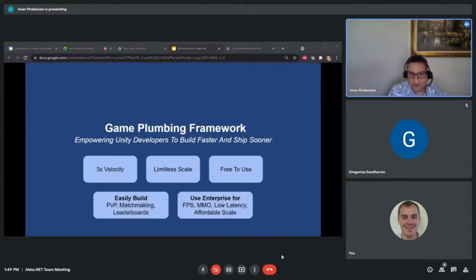So the way Game Plumbing Framework solves these problems is we try to abstract away the complexities for Unity developers. We empower them to easily customize backends and integrate with their data. This is the only solution where a Unity developer is going to build something, and it's going to do two things at once. One, it's going to serve as game logic for the client, and two, it's going to be deployed to the back end and serve as game logic on the back end.